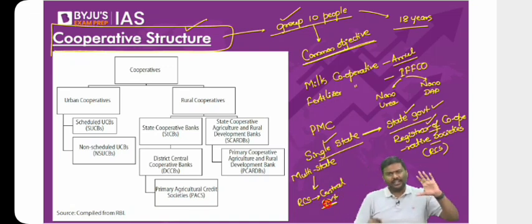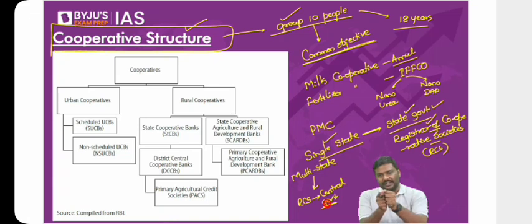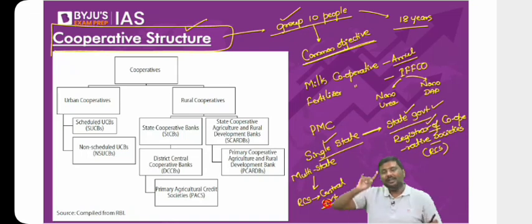Right? Any problem here? It should make perfect sense to you. And we have cooperatives. These are divided into single state, multi-state. Single state, only one state, state government, RCS. Multi-state, of course, one state cannot regulate them. It will come under the central government, RCS. Right? So single state and multi-state.